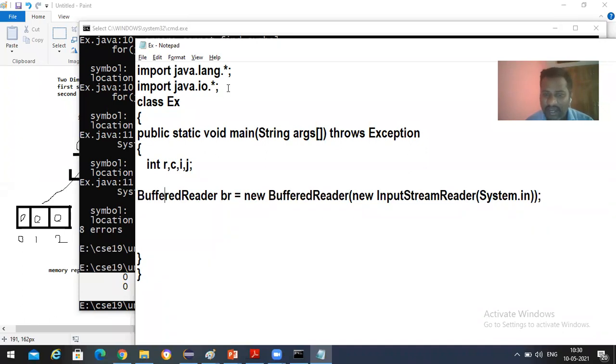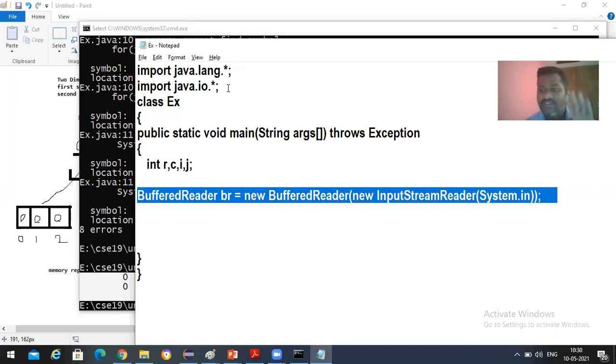BufferedReader object I'm creating, new BufferedReader. To this BufferedReader object I'm sending one more object, that is new InputStreamReader, and to this new InputStreamReader I'm sending System.in. Here I would like to make one statement very clear for you: BufferedReader consists of some predefined functions which are used to read the data from the keyboard. BufferedReader is one class which is there in the java.io package, and it consists of predefined methods which are used to read the data from the keyboard, right?